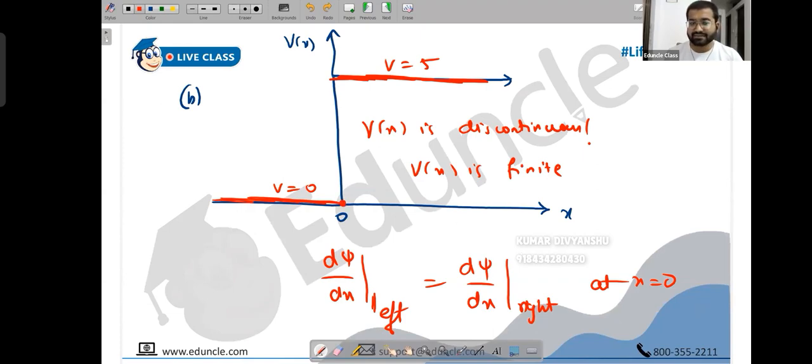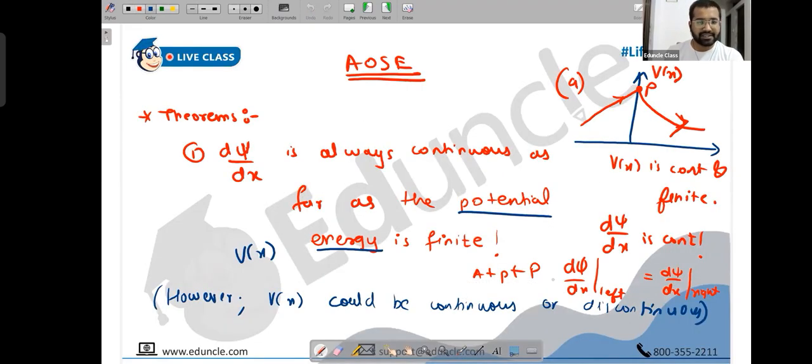No, this is x equals 0 anyway. At all the points x is 0. V of x has changed, but x is still 0 at all the points. Boundary is the position coordinate. V of x is changing, we don't care. You can write it's along the y-axis. Here, people, I wrote point P, but actually you don't need to write point P. You just write at x equals 0 here also, because if this is 0, if this is something else, then something else.